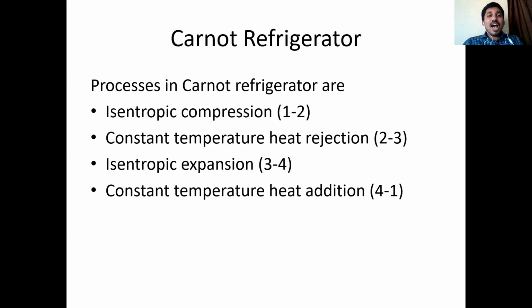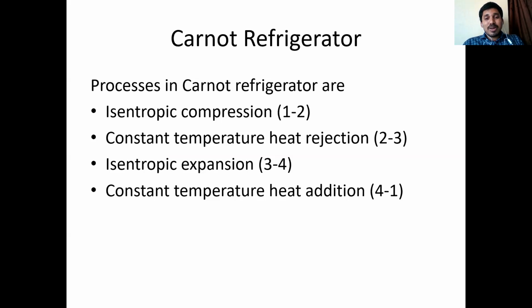And next one is isentropic expansion. Same, reversible adiabatic process expansion. Without frictional effects, without heat losses, pressure has to be decreased. Expand means pressure has to be decreased. If a process does like that, that is called as isentropic expansion. And fourth one is isothermal heat addition.